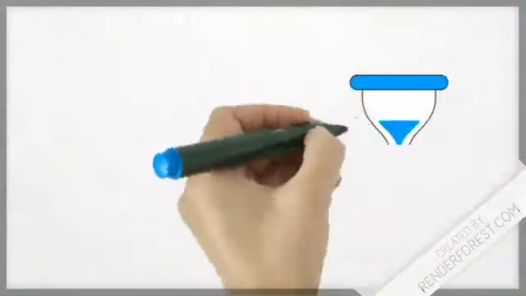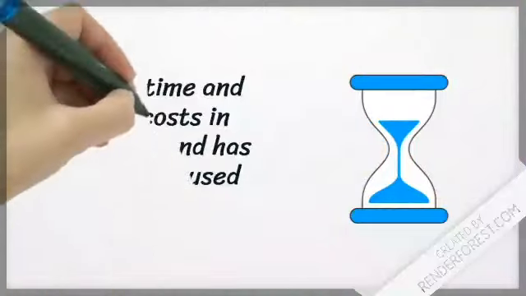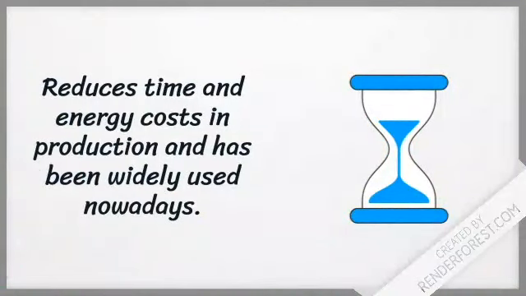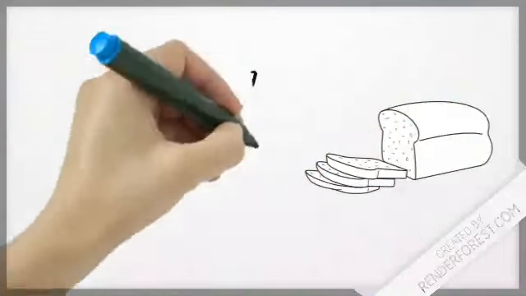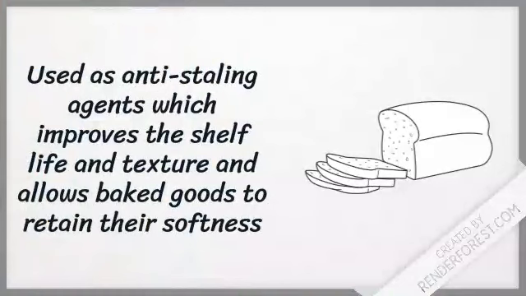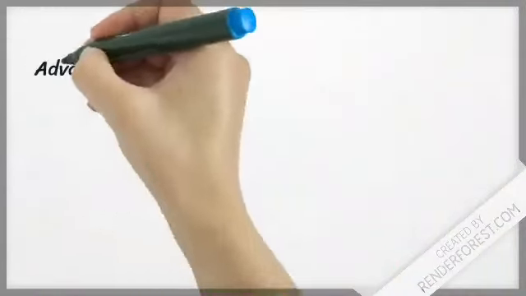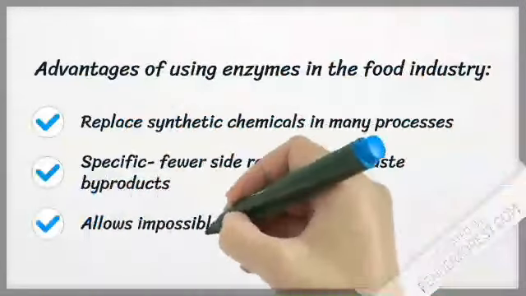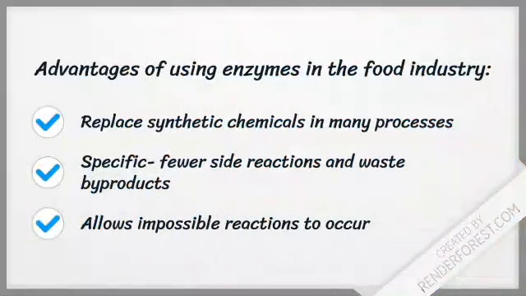The existence of these two enzymes highly reduces time and energy cost in the production and has been widely used nowadays. Glucoamylase and alpha amylase are also used as anti-staling agents, which helps improve the shelf life and allows baked goods to retain their softness.